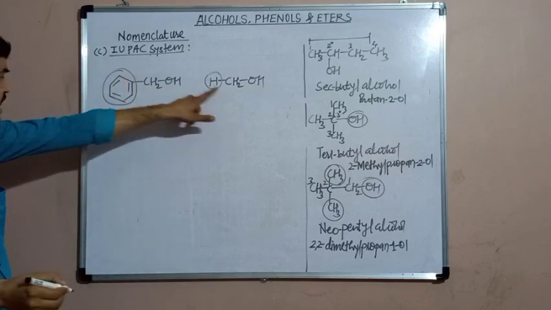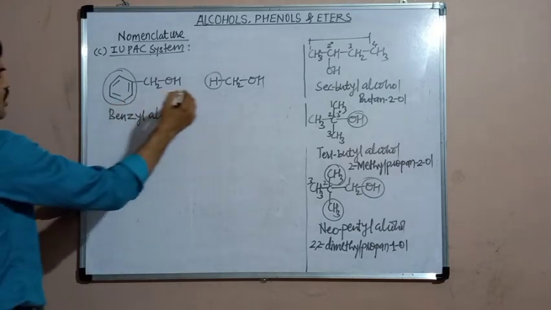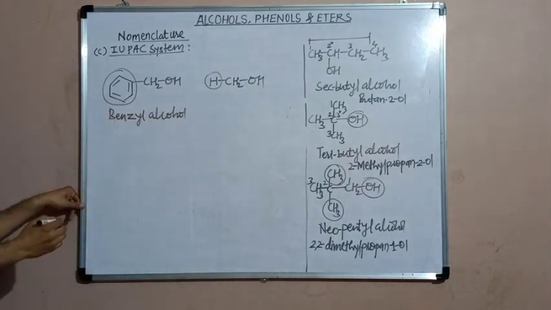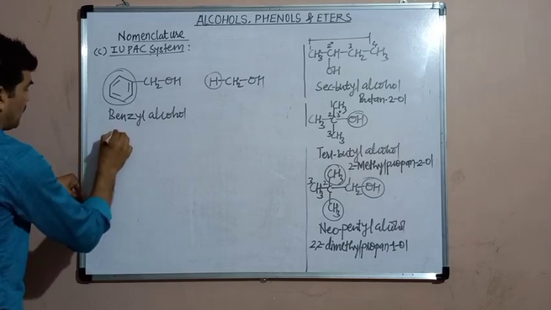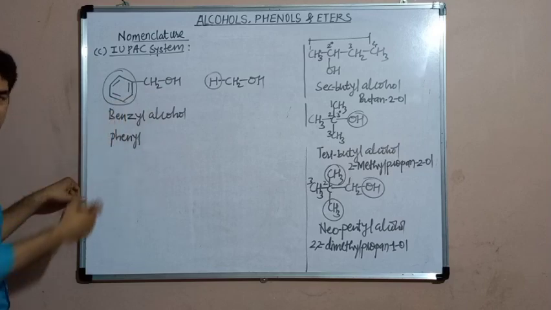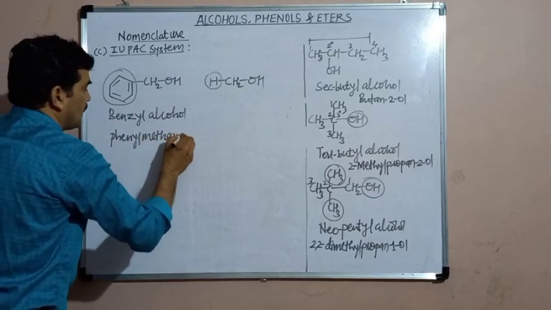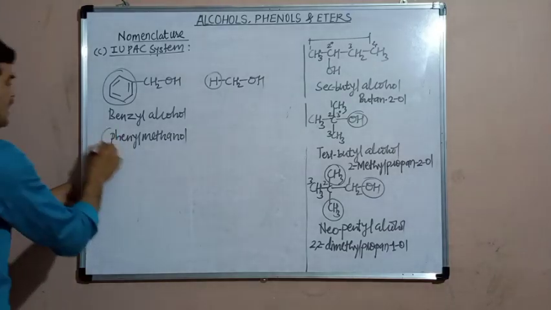In place of hydrogen, when there is a phenyl group, then it becomes benzyl alcohol. Therefore, its name should be phenyl methanol. This is the phenyl group and the parent alcohol is methanol. Its IUPAC name becomes phenyl methanol.